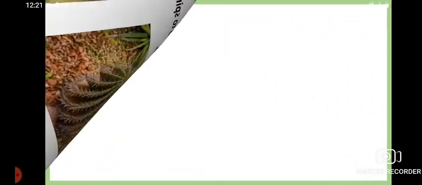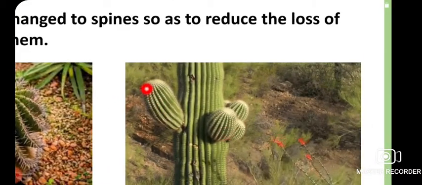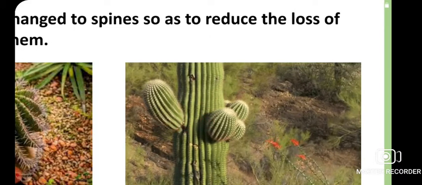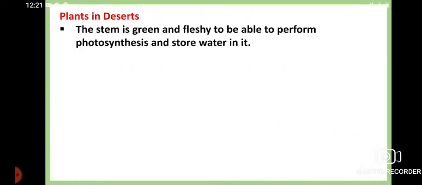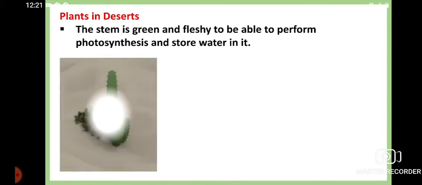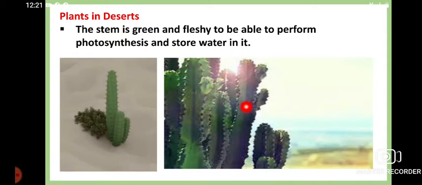You can see the loss of water is reduced because the leaves are modified into spines. This is the peculiarity of the desert plant, because if the leaves were like normal leaves, there would be transpiration and too much loss of water. To reduce the loss of water, they are converted into spines. Also, the stem is green and fleshy so that it can perform photosynthesis. Photosynthesis is generally performed by the leaves, but here the leaves are transformed into spines.